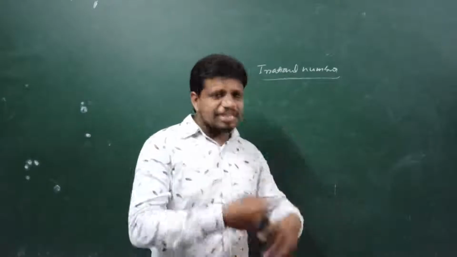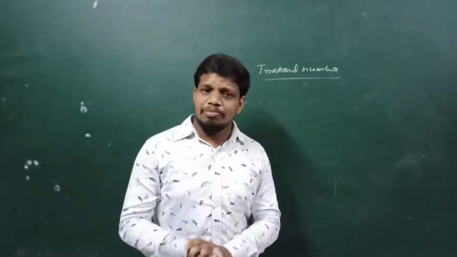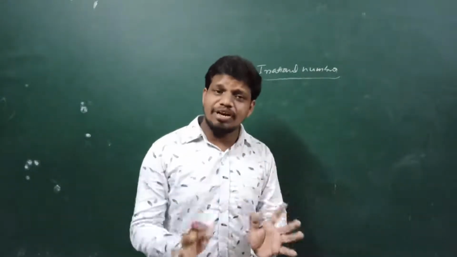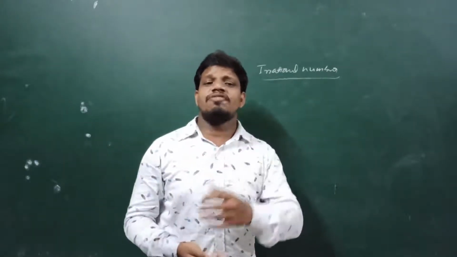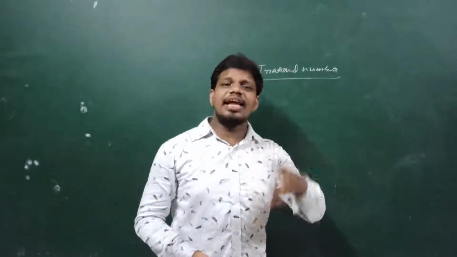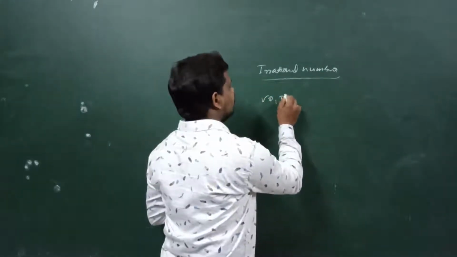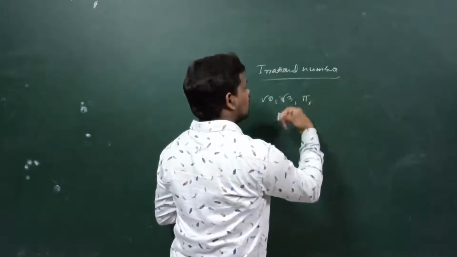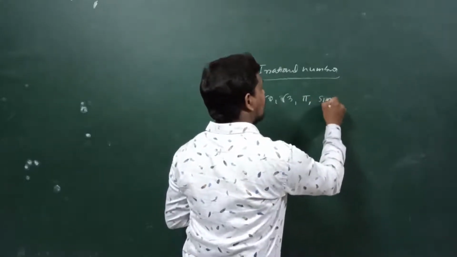Simple way: a rational number means a number which can be expressed in the form of p by q. In the same way, an irrational number is a number which cannot be expressed in the form of p by q. For example, imperfect square root values, some non-terminating, non-repeating decimals, some trigonometric values.